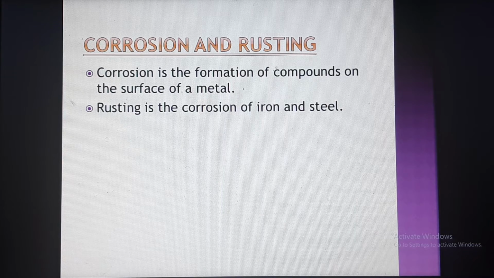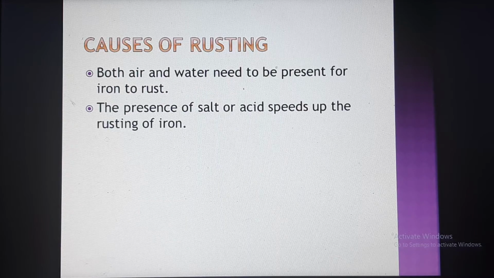But here we are discussing the rusting process. Rusting is a type of corrosion, the corrosion that happens to iron and steel. It is considered a rusting process. Causes of rusting: here we are discussing what the causes of rusting are. Both air and water need to be present for iron to rust.